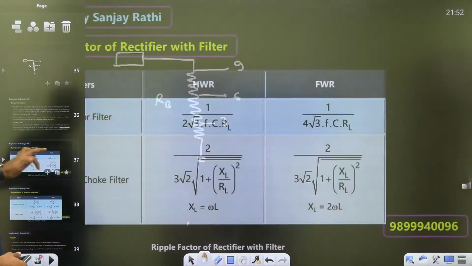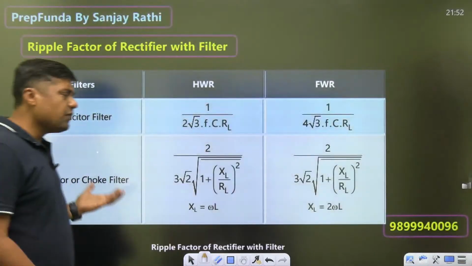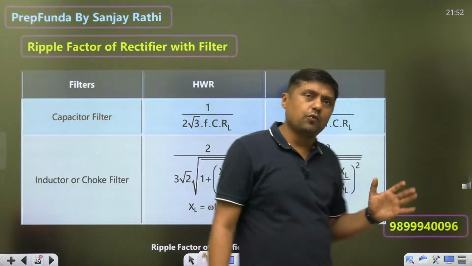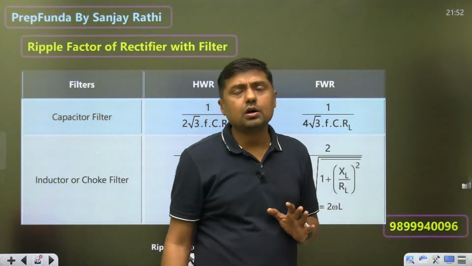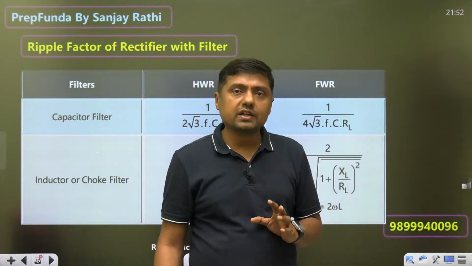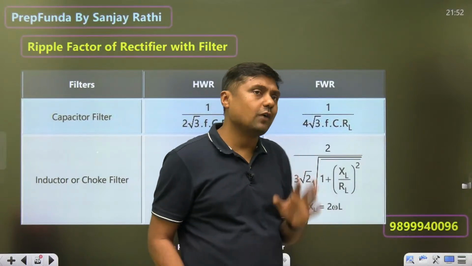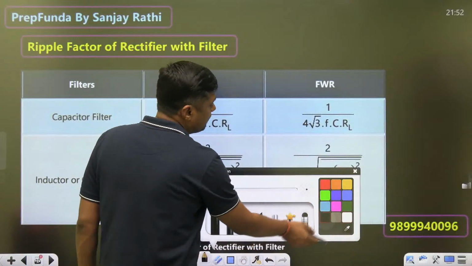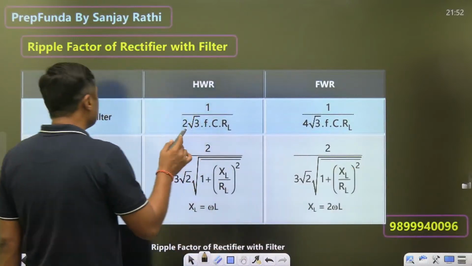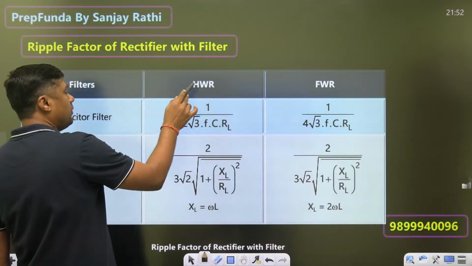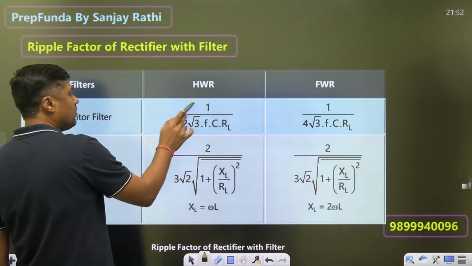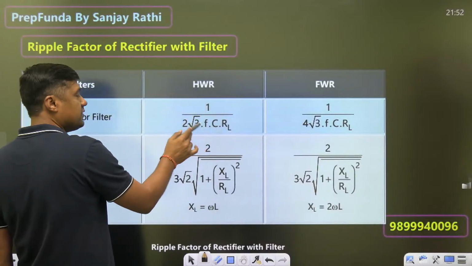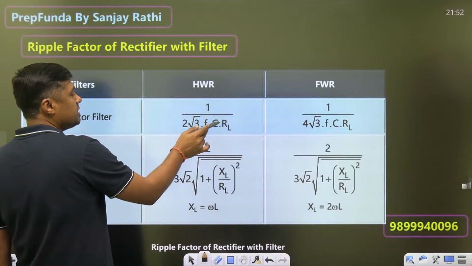Right? Now, this is the formula, but no one is going to ask you the formula for ripple factor and so on. But remember, for a half wave rectifier, already I have given the dependency on the frequency. One formula to remember: for half wave rectifier, the ripple factor is given by 1 by 2 root 3 FCRL. F is the supply frequency, then the value of C, and RL.